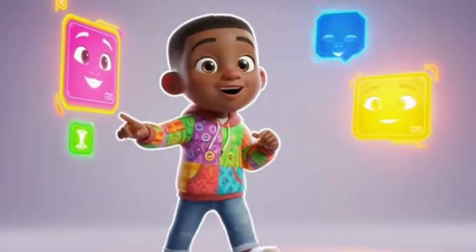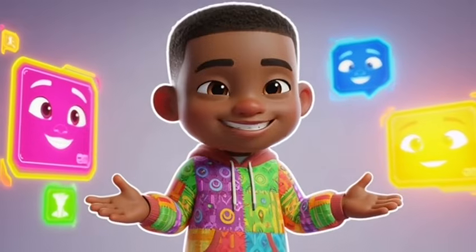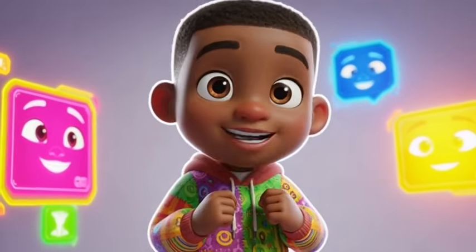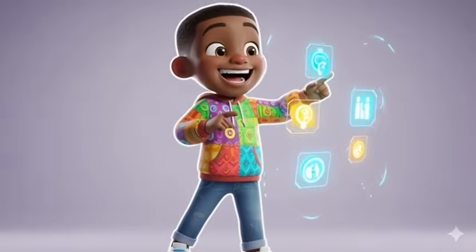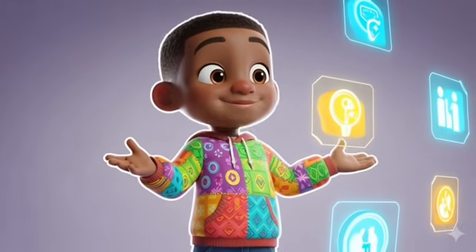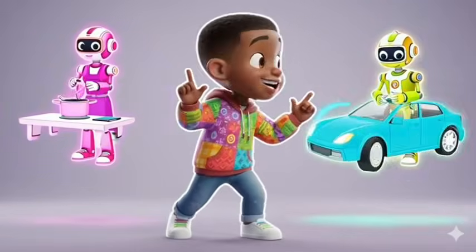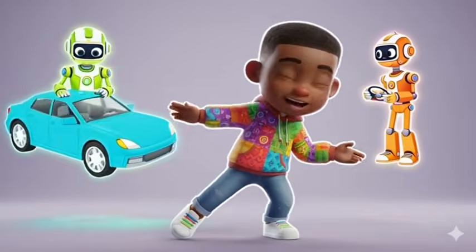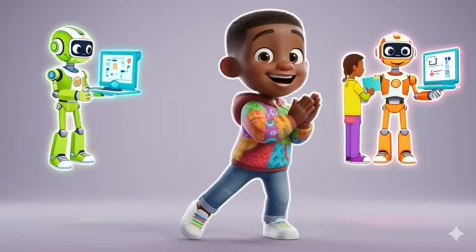Go. Omo, AI don't change everything, oh. Make I show you something small. See as AI, they help us do work sharp. Ha! Even my mama, they use them now. You fit use AI learn anything. Cooking, business, even dancing shaku.